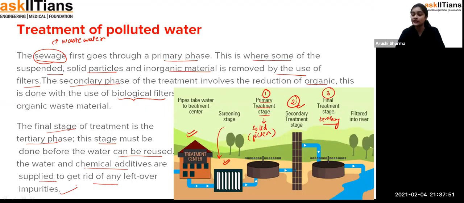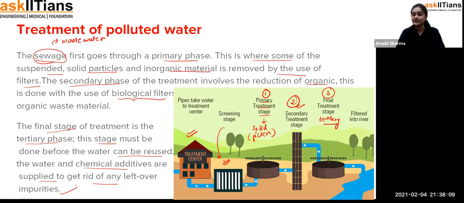And after all of these processes, we can release this water into the river, and through that river the pipes are connected and we can get the water in our houses. So this is the whole process of the treatment of the polluted water. Exactly. Do you want me to repeat it once again?